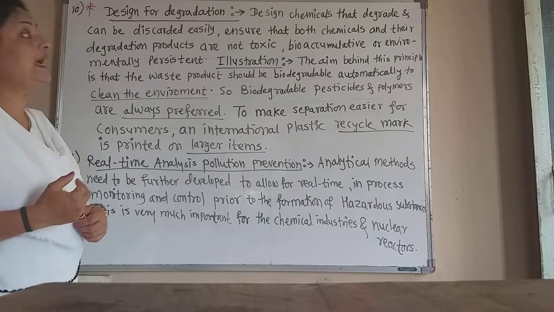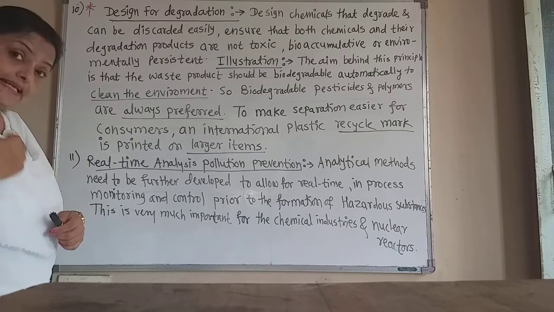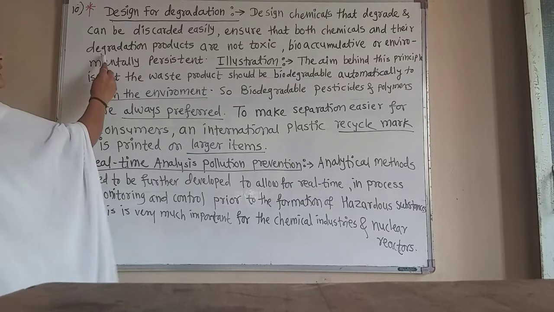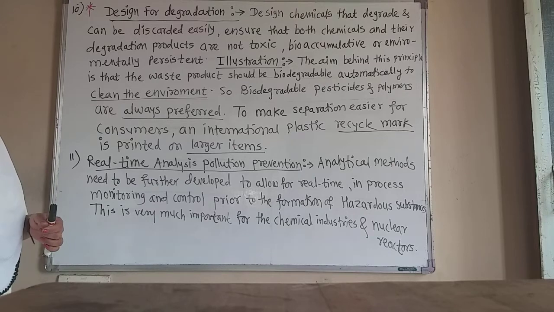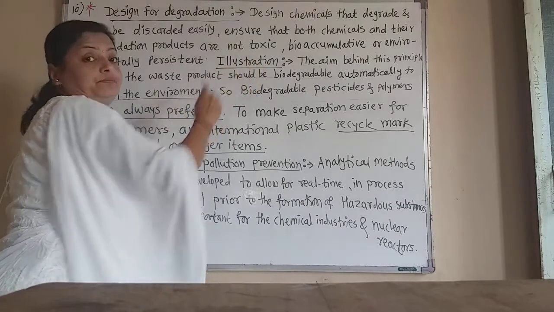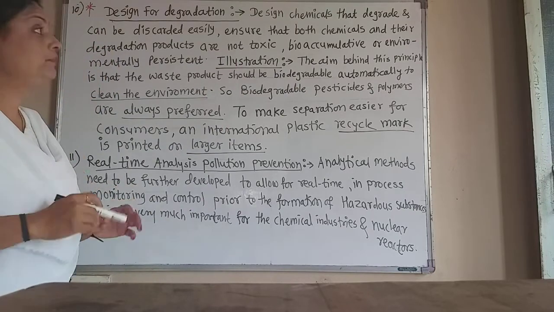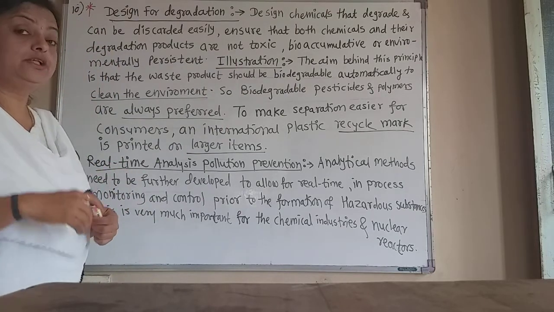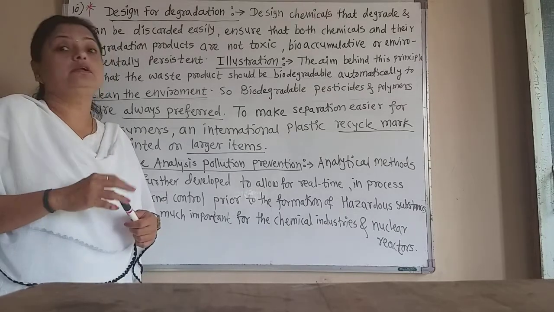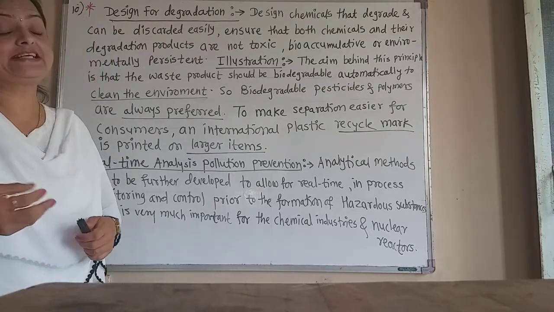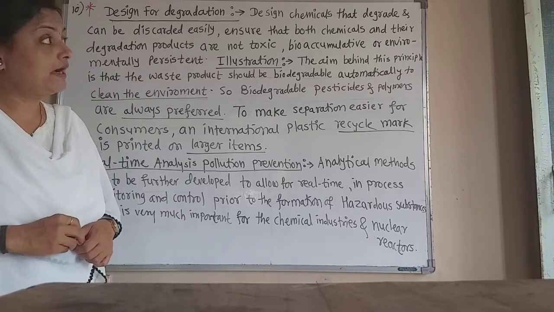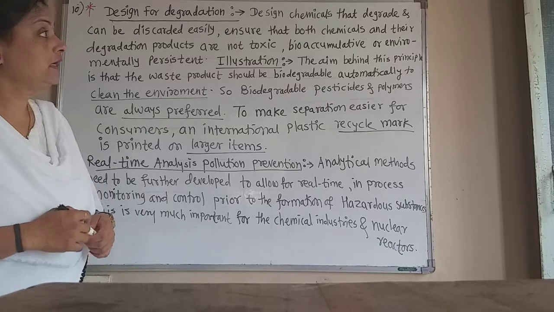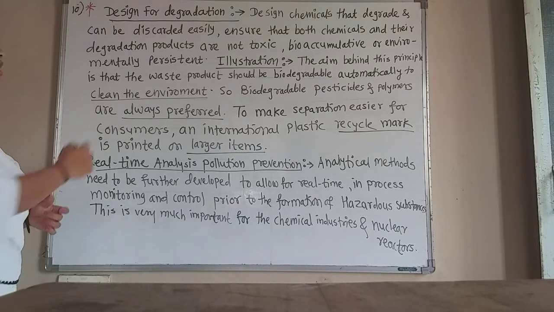Again, ensure that both the chemicals and their products after degradation should not be toxic, and they should not be bioaccumulative when eaten by organisms such as insects or fishes. Again, they should not persist environmentally.